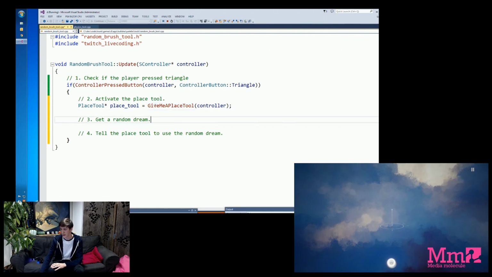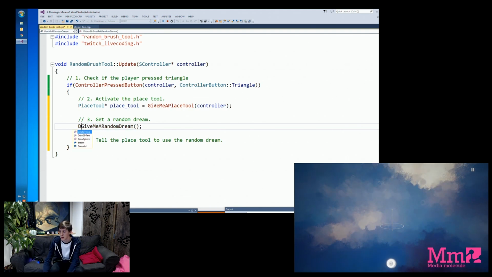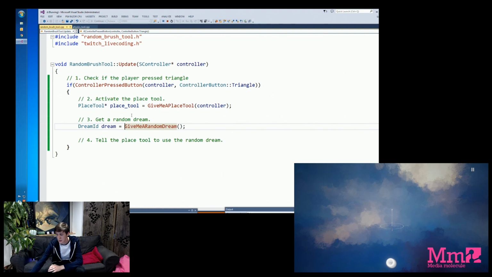So again, the third step, get a random dream, follows exactly the same pattern. What we want to do is say give me a random dream, and then we need to store that again. Dreams have a different type, they use IDs, and we can store that and call it dream. So now we've got a place tool and a dream.